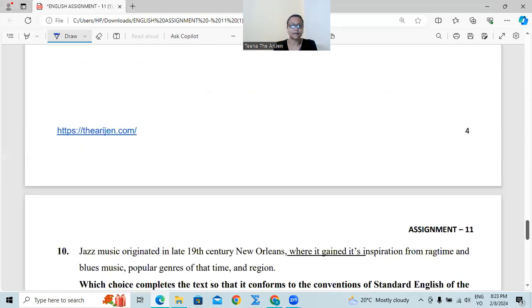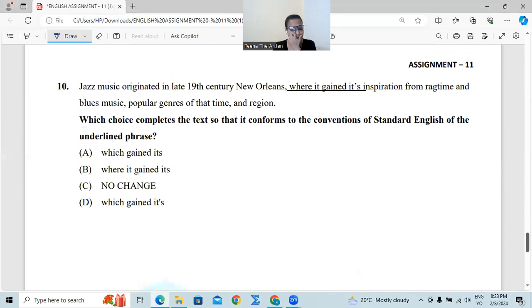Next, number 10. Jazz music originated in late 19th century New Orleans, where it gained its inspiration from ragtime and blues music, popular genres of the time and region. Which choice? Where it gained its inspiration. Where it gains its inspiration from ragtime. And see, this is a supplement, okay? Right? Now, which gained its? No. Where it gained its.